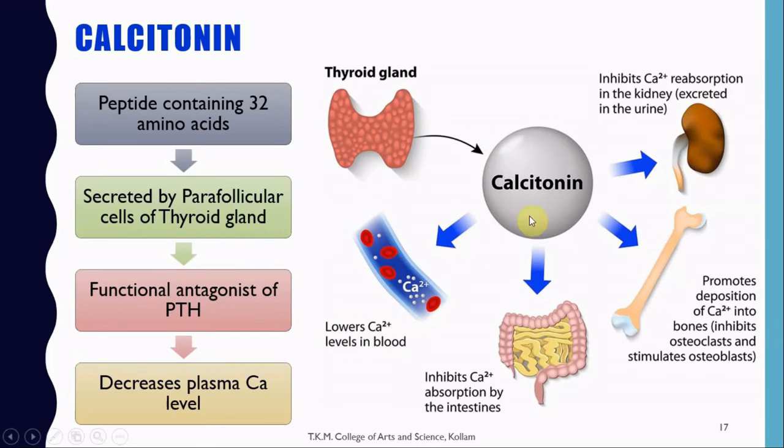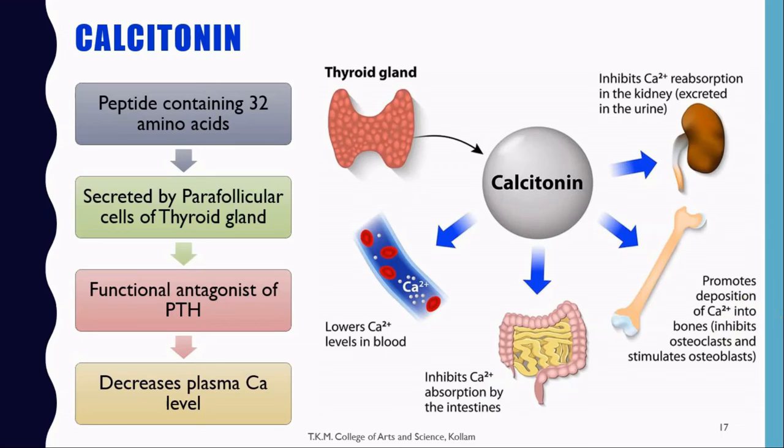This is achieved in that calcitonin acts on the intestine and inhibits calcium absorption by the intestine. Calcitonin also promotes deposition of calcium into bone, so calcium will move from blood to the bone. It inhibits the osteoclast and stimulates osteoblast cells.